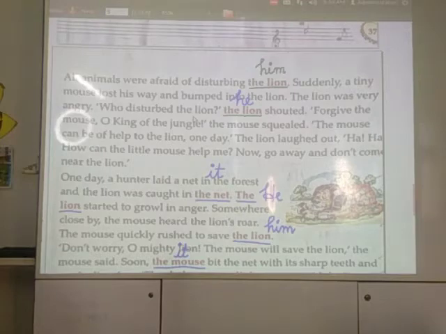One day, a hunter laid a net in the forest and the lion was caught in it. He started to growl in anger. Somewhere close by, the mouse heard the lion's roar. The mouse quickly rushed to save him. Don't worry, oh mighty lion. The mouse will save the lion, the mouse said. Soon it bit the net with its sharp teeth and